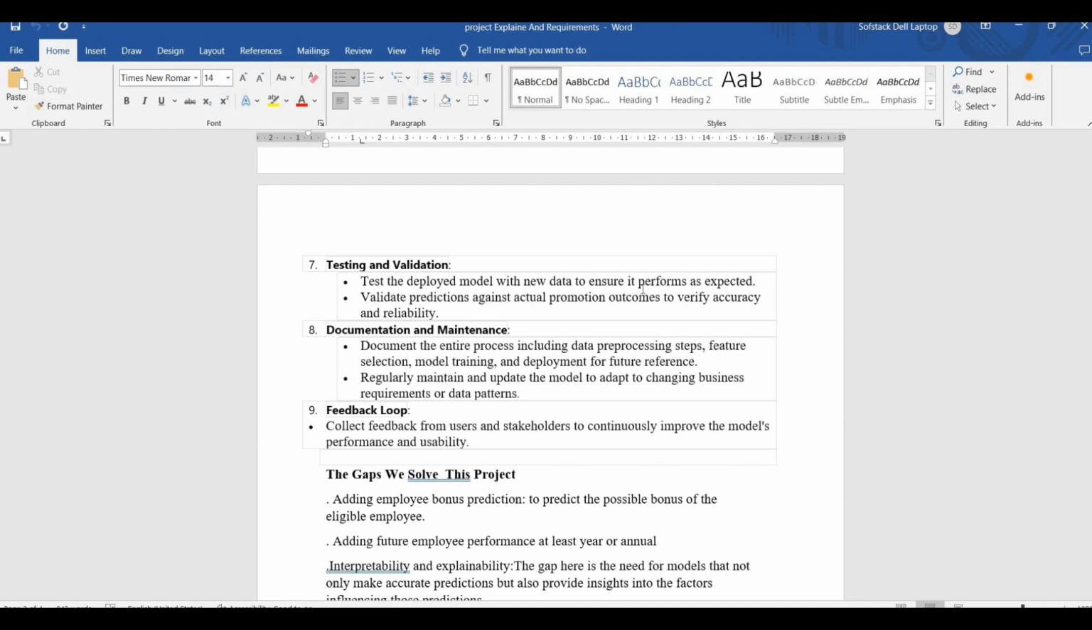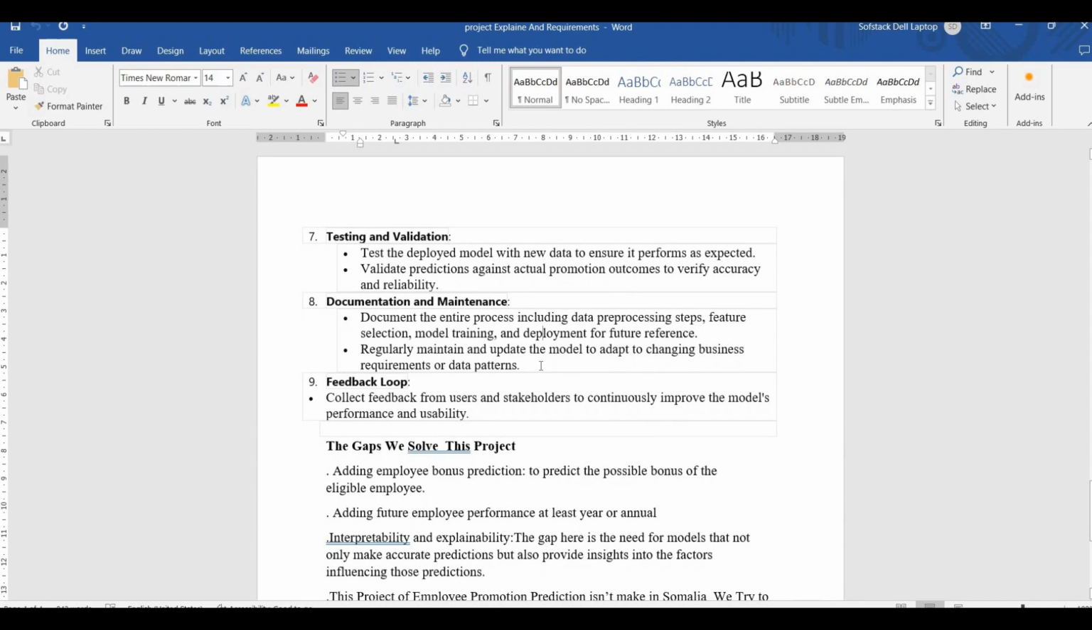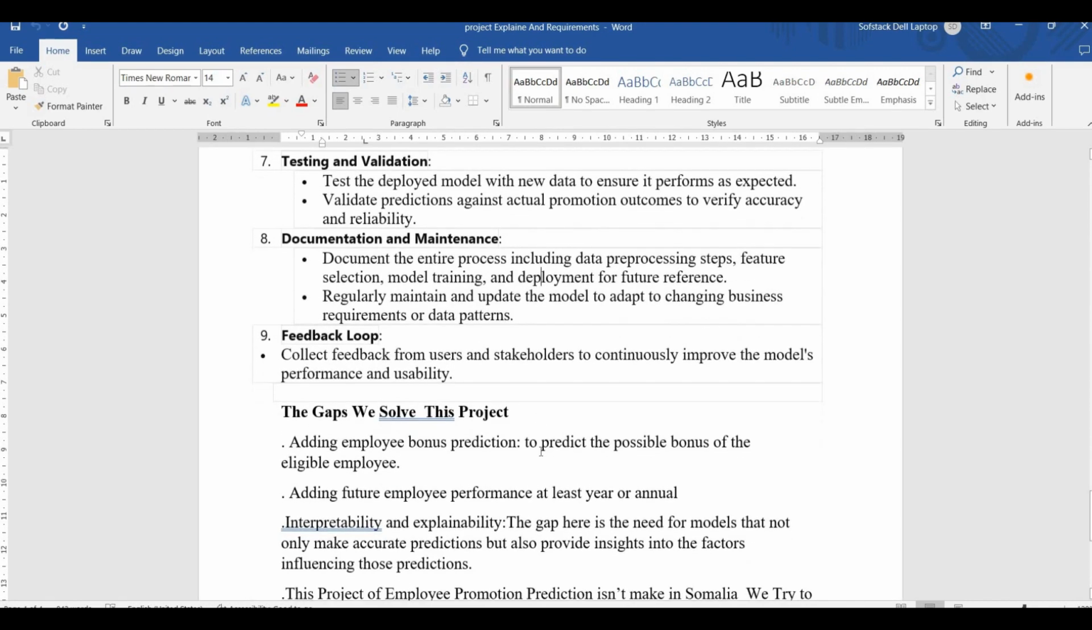And then we have documentation and maintenance. That is also one of the most important things that needs to be maintained with such projects in which they are being deployed. So the entire process needs to be documented, including the data pre-processing steps and feature selection, model training up to deployment for future references, and regularly maintaining and updating the model to adapt to changing business requirements or patterns. So again, documentation and maintenance is also required in this project.